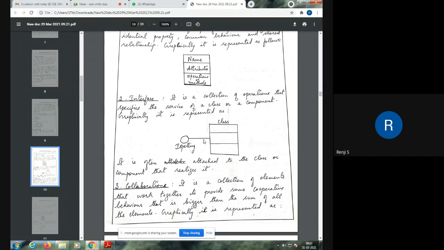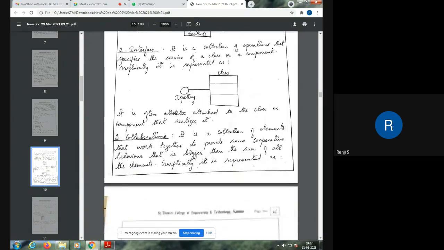So this is an example class that checks for spellings. This interface is often attached to a class, or it can be to a component. It never stands alone. It is defining something, so it is often attached to a class or a component.